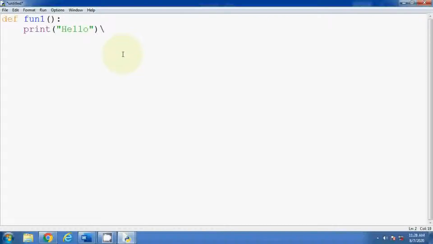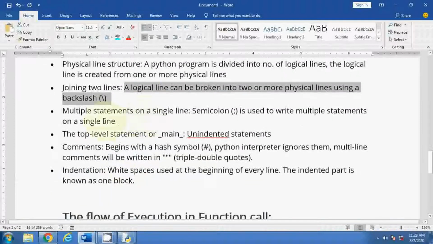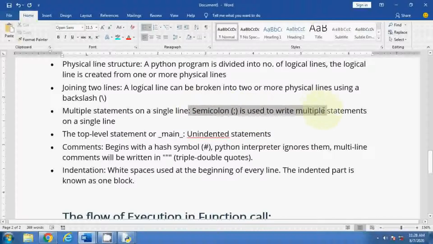This example also I will explain you. Okay. Now, multiple statements on a single line. Semicolon is used to write multiple statements on a single line. So whenever you want to write multiple statements on a single line, you can use a semicolon.